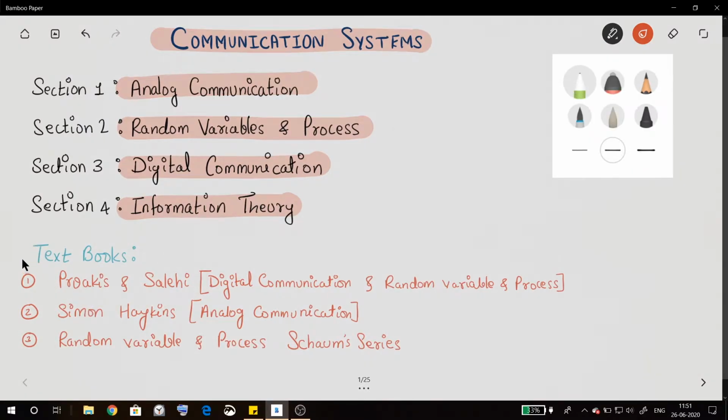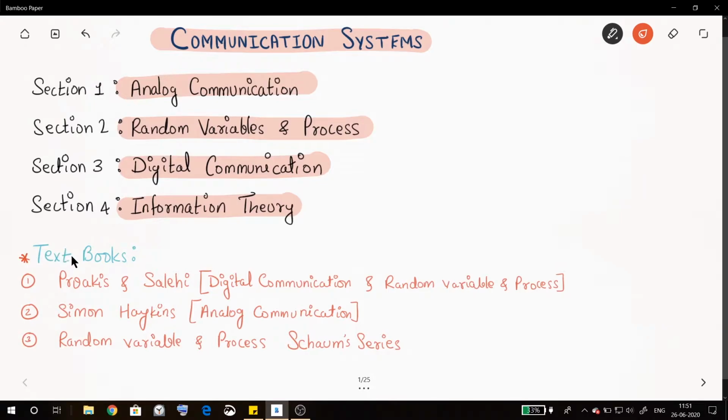Important textbooks for this subject are Proakis and Salehi for digital communication and random variables and processes, Simon Haykin for analog communication, or you can also refer to B P Lathi for analog communication. And most of the time we are going to face problems in random variables and processes. So it is important we solve the Schaum's series of random variables and processes.